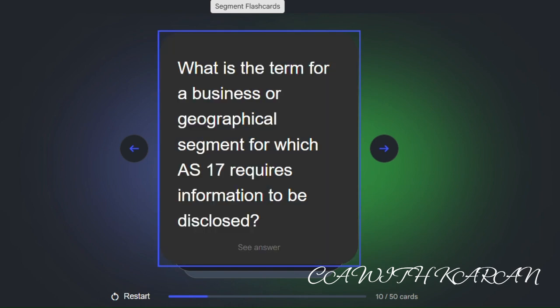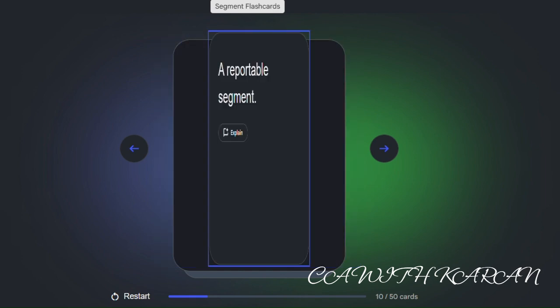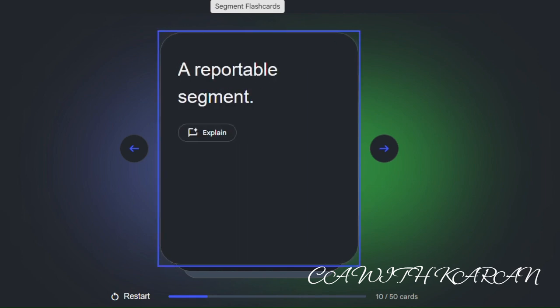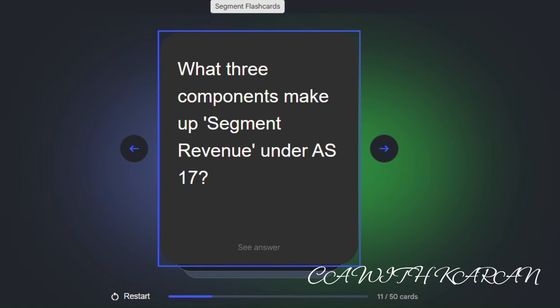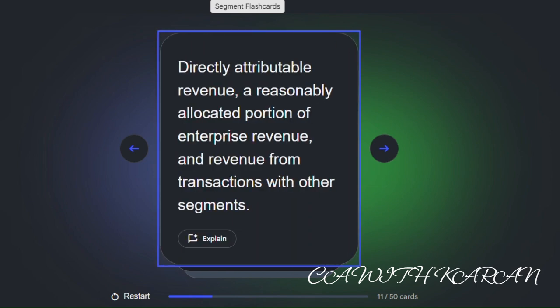What is the term for a business or geographical segment for which AS 17 requires information to be disclosed? A reportable segment. What three components make up segment revenue under AS 17? Directly attributable revenue, a reasonably allocated portion of enterprise revenue, and revenue from transactions with other segments.